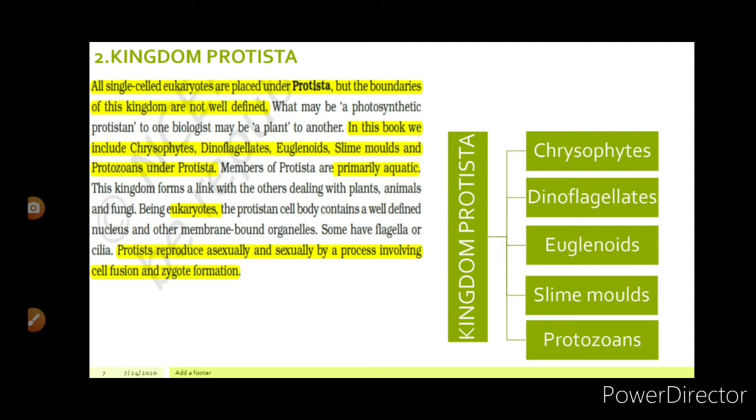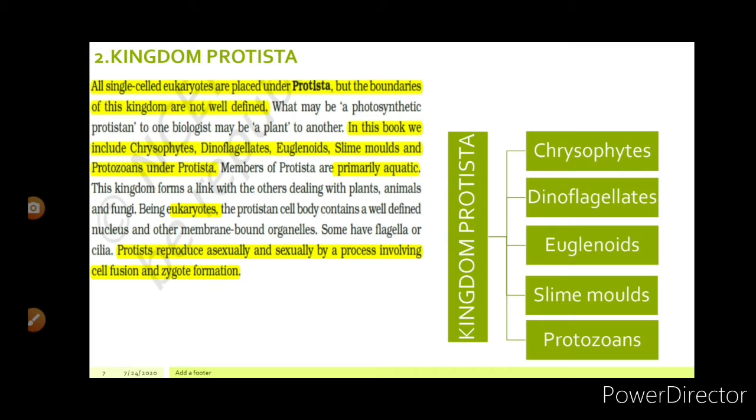Now, after learning the kingdom Monera, we will learn about the kingdom Protista. So, what constitutes Protista? All single cell eukaryotes are placed under Protista, but the boundaries of this kingdom are not well defined. What may be a photosynthetic protistan to one biologist may be a plant to another.